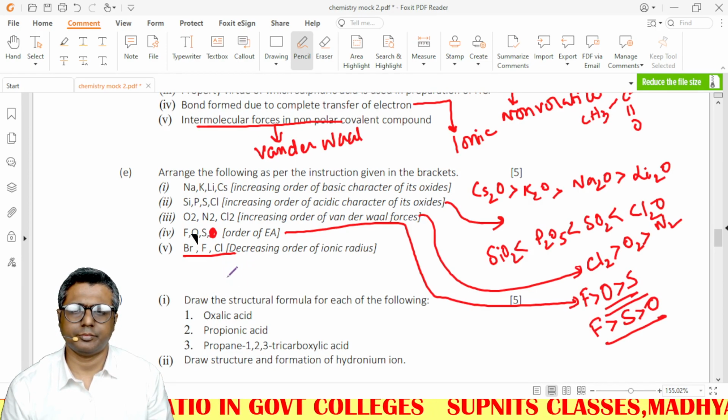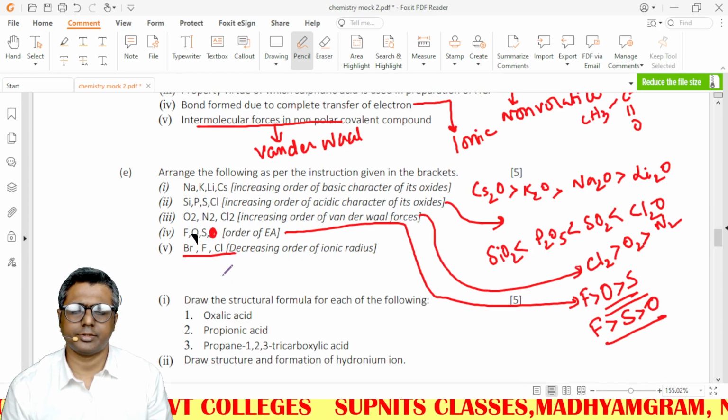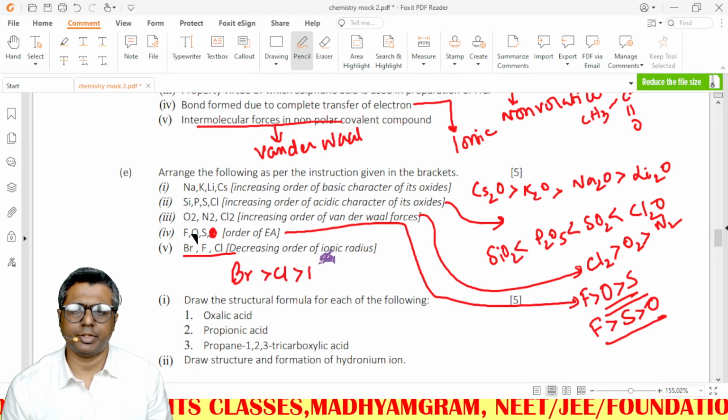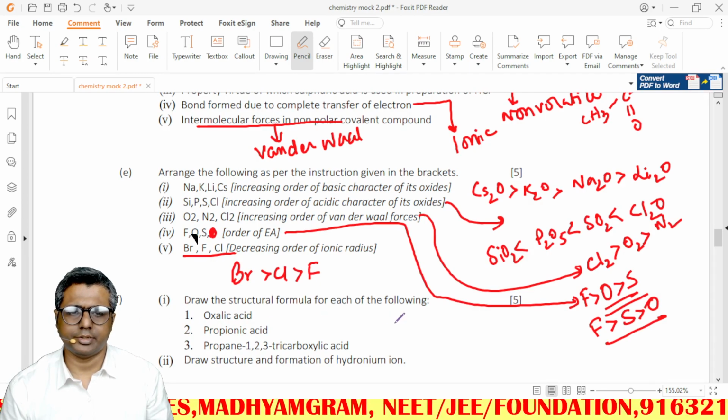Br, F, Cl, decreasing order of ionic radius, so Br, Cl, F. Very easy.